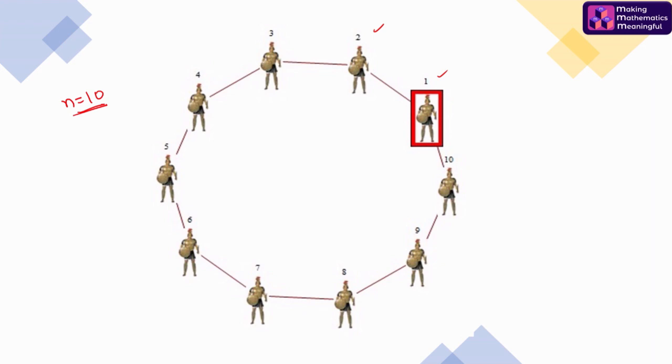So person 1 shoots person 2, he dies, the gun is transferred to 3. 3 shoots 4, gun transferred to 5, shoots 6, gun transferred to 7, shoots 8, gun transferred to 9, shoots 10, again the gun is transferred to 1,